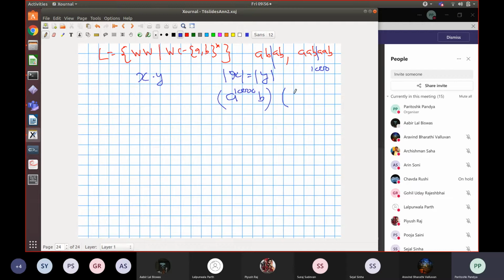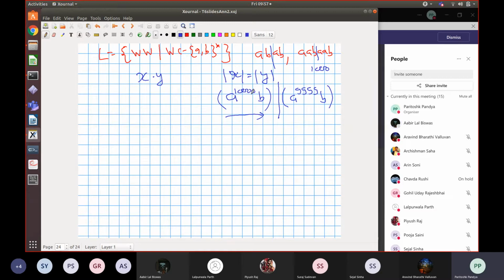And my string Y as what? A to the power 9999, one A less, followed by B. Now what happens is when I scan this string, I cannot remember whether there were 10,000 A's because I have only 1000 states available. So I cannot count it. And then they will differ, no? So by the time I come here, I don't have information to remember how many A's occurred, right? So if you argue like this, you can think that it is not regular.